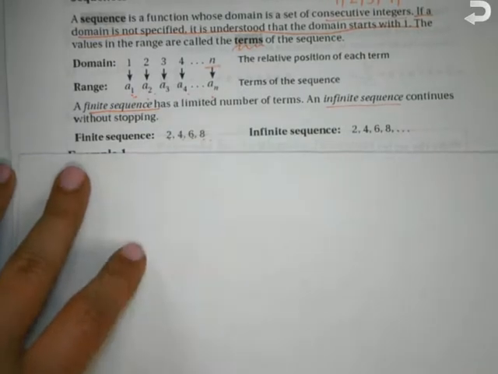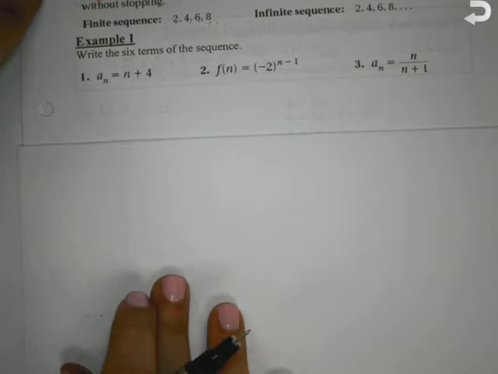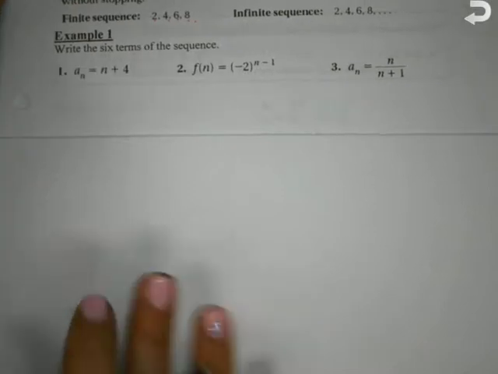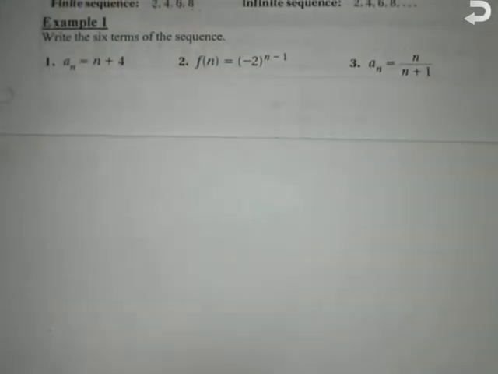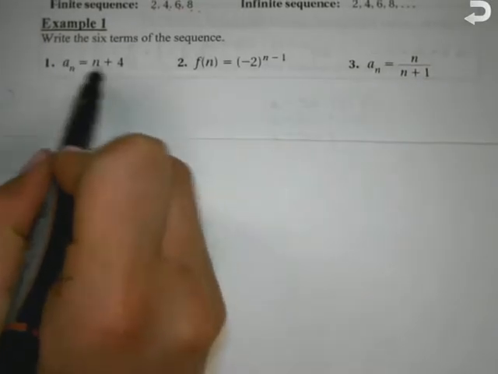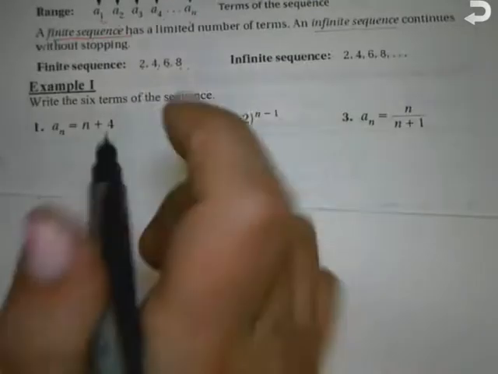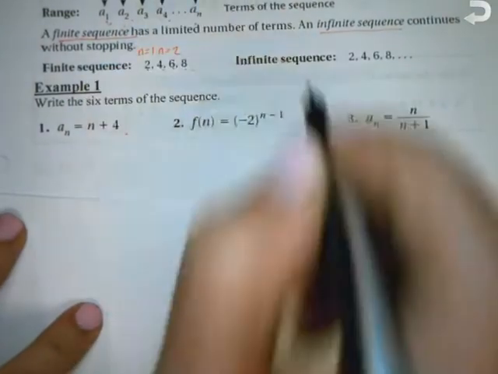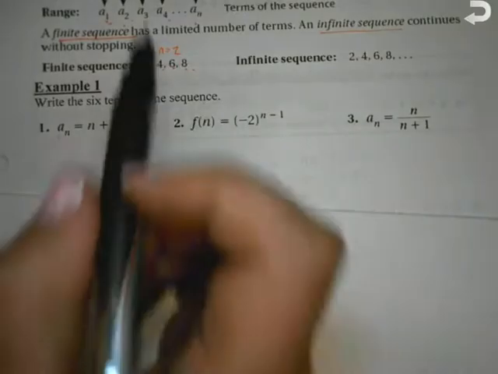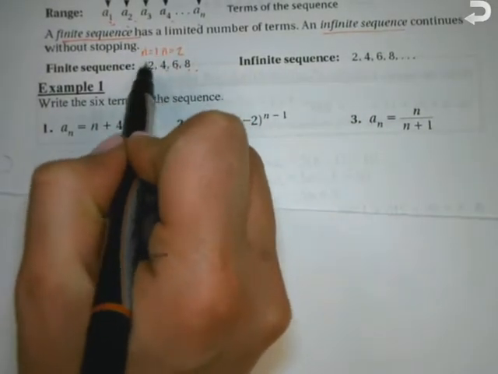Okay? So example 1. All they want us to do is write out the first 6 terms of each sequence. This is the equation for the sequence. And then remember how in the CST review stuff that we were doing, when they gave us a list like this, I just told you to label them n equals 1, n equals 2. Remember that stuff? That's what this is. So the n equals 1, that's your domain, the number term. The 2, that's the range, the answer, the actual term.